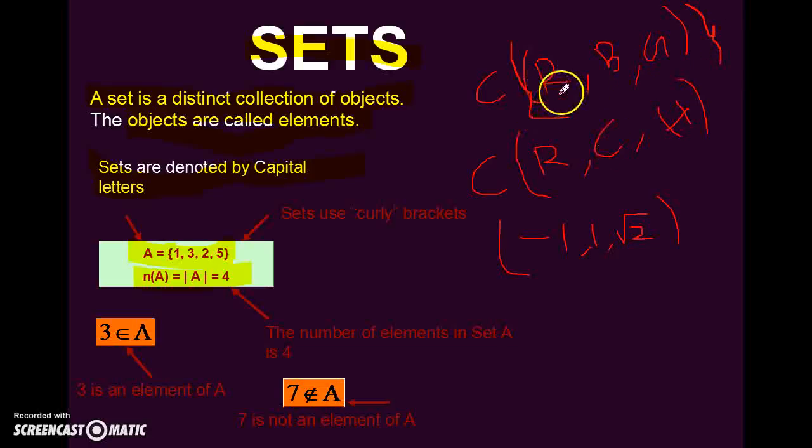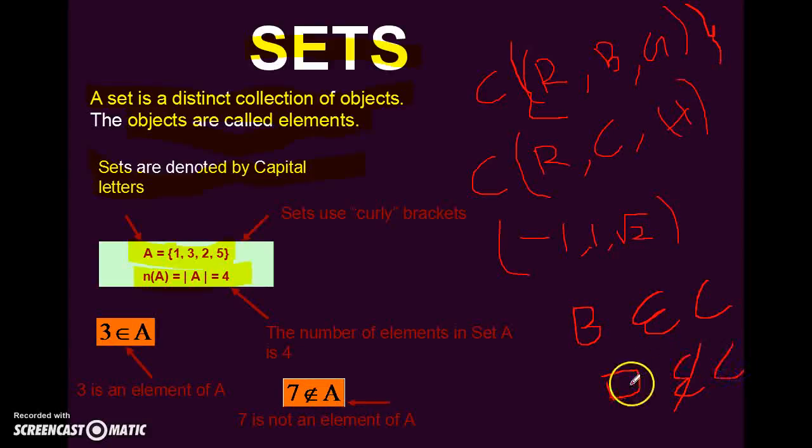If I want to say B is in the set, I just say B belongs to the set, and let's call the set C. So B belongs to my set C. If I want to say D belongs to the set C, no, it doesn't belong to the set C, so you just cross out the symbol.